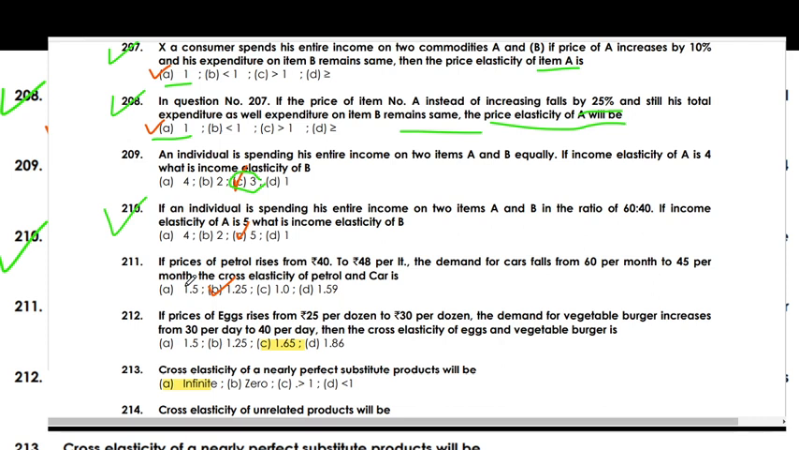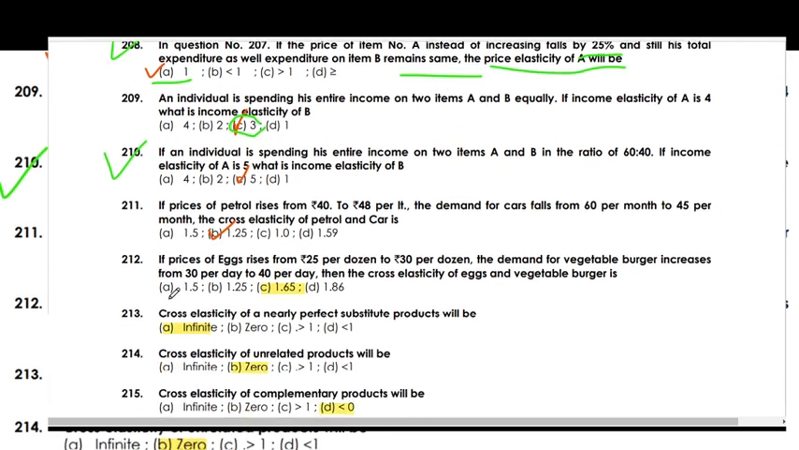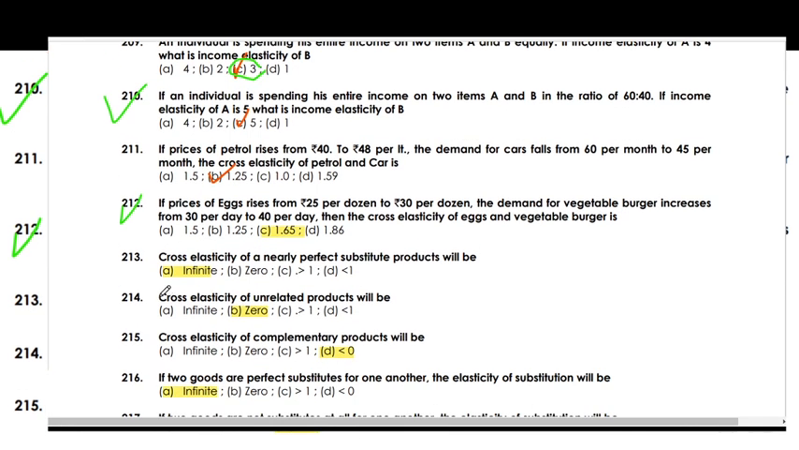If the price of petrol rises from rupees 40 to 48 per liter, the demand for cars falls from 6 per month to 45 per month. The cross elasticity of petrol and car is 1.25. If the price of eggs rises from 25 per dozen to 30 per dozen, the demand for vegetable burgers increases from 30 per day to 40 per day. The cross elasticity of eggs and vegetable burger is 1.65.